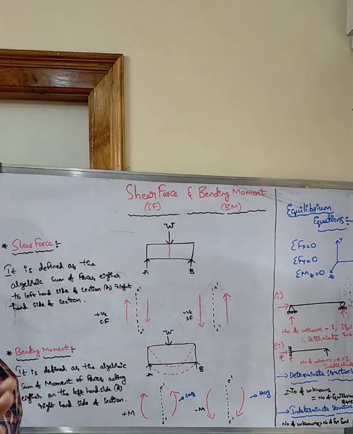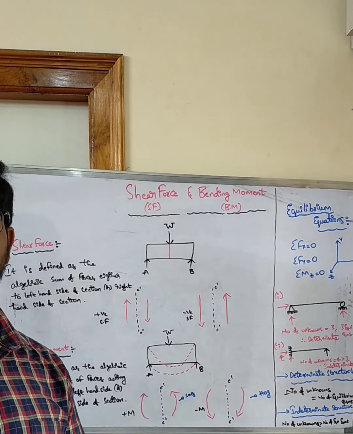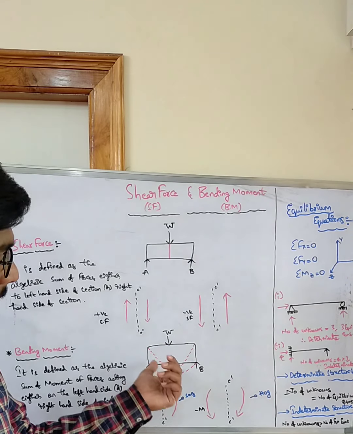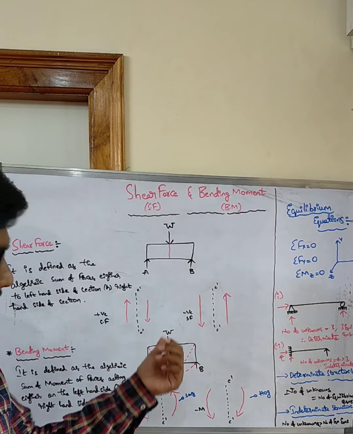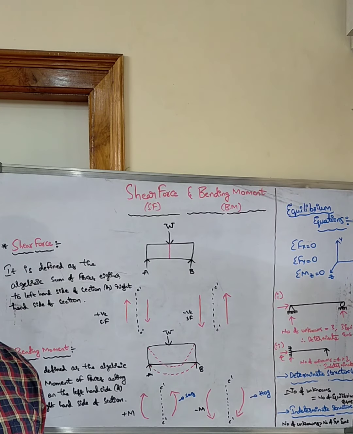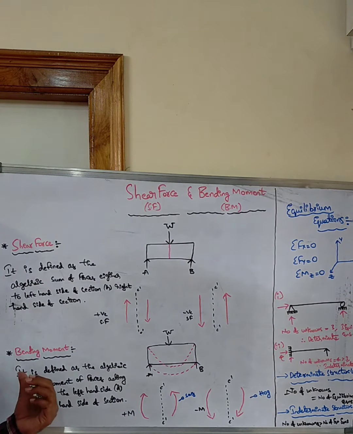Moment is nothing but force multiplied by perpendicular distance. So due to the load, there may be deflection also. Not only shearing, there may be deflection also. They both occur combinedly in any deformable structure. Okay. It is bending moment.